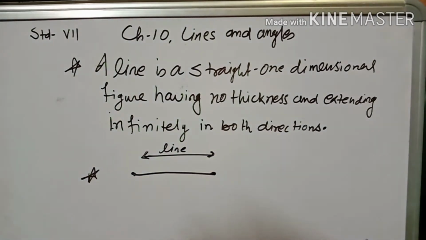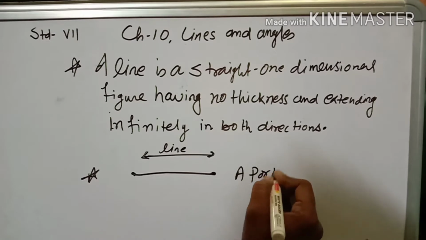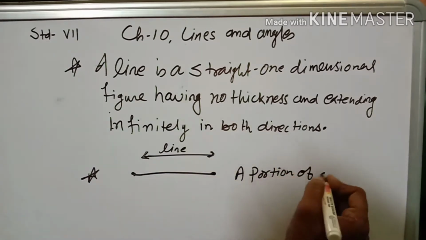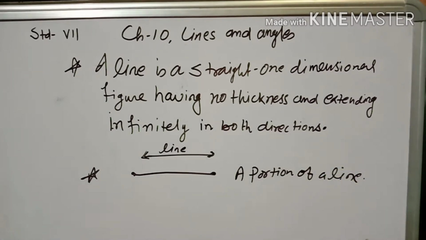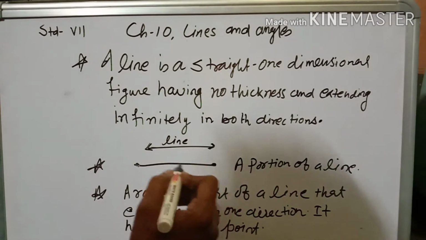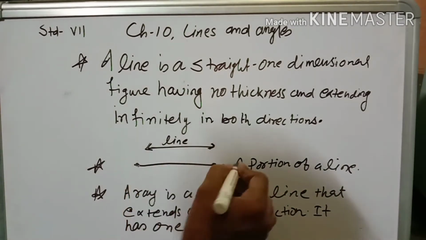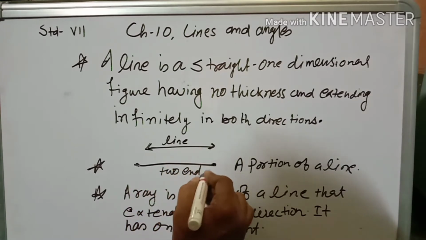Now line segment, this is known as a line segment. So what is a line segment? A line segment is a portion of a line. This is known as a line segment. Write down please. So therefore a line segment has two endpoints.